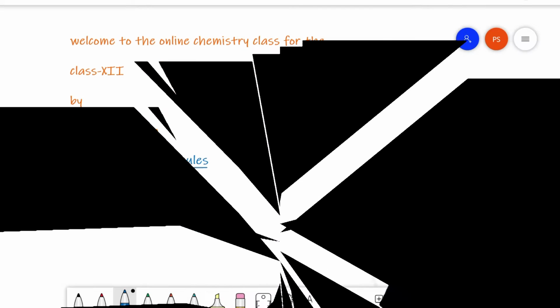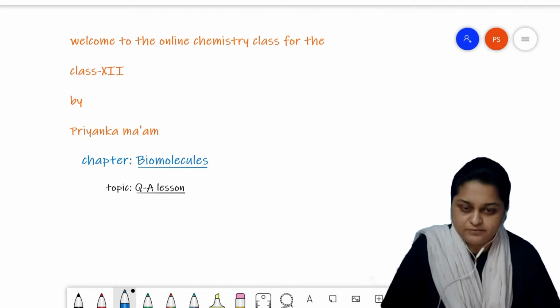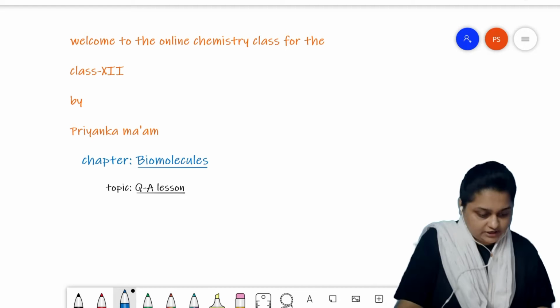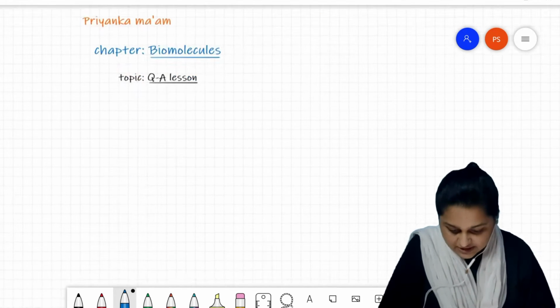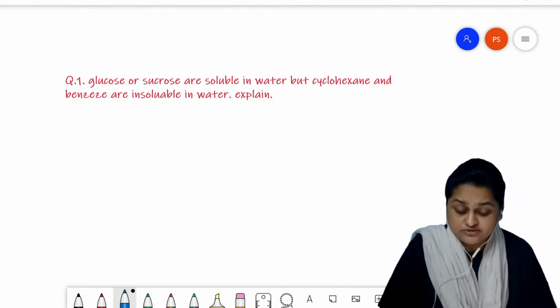The class. Today we are going to continue with the Q&A session that we were doing from the biomolecules chapter. The question today that we are going to start our class with is this question. In NCERT we also find this question.